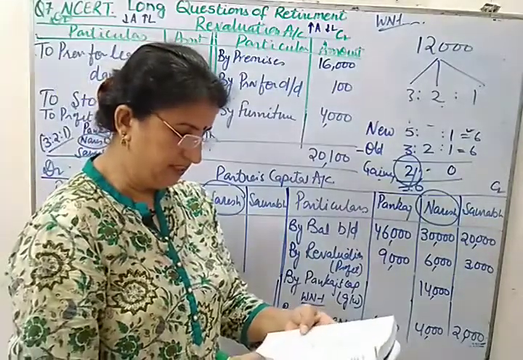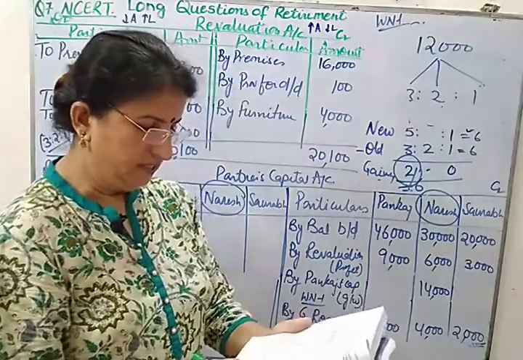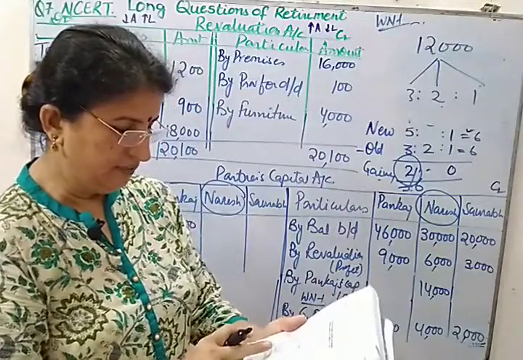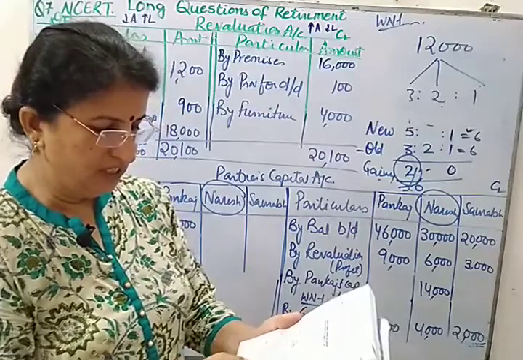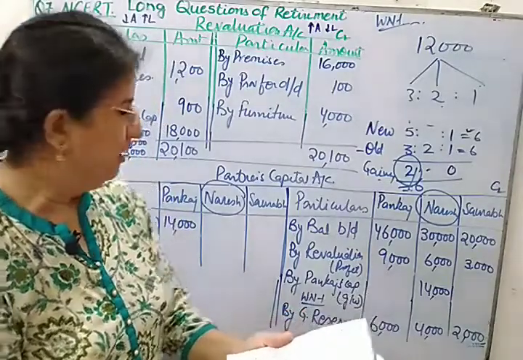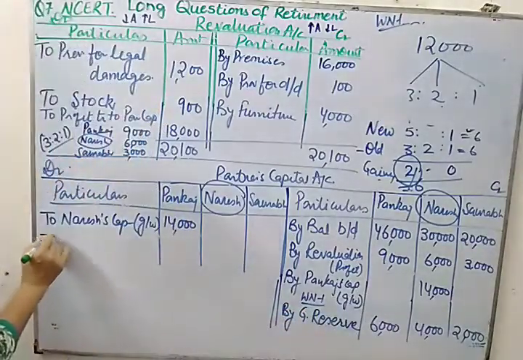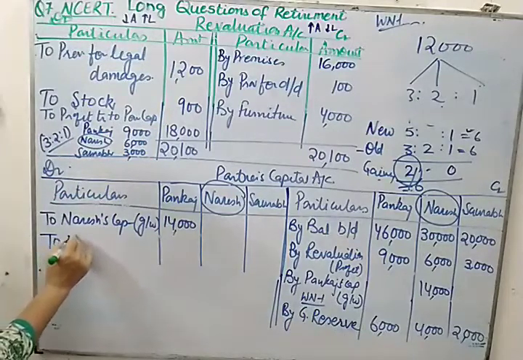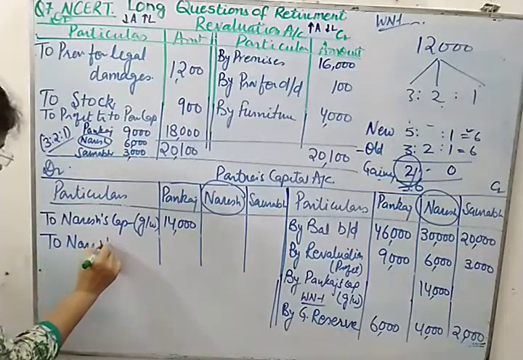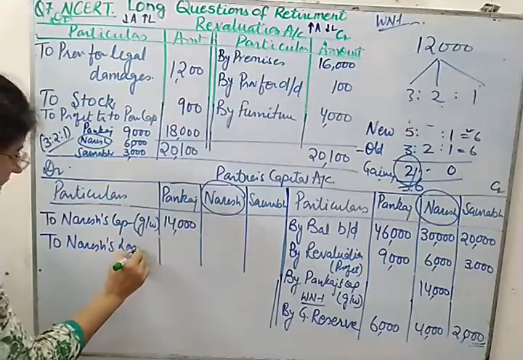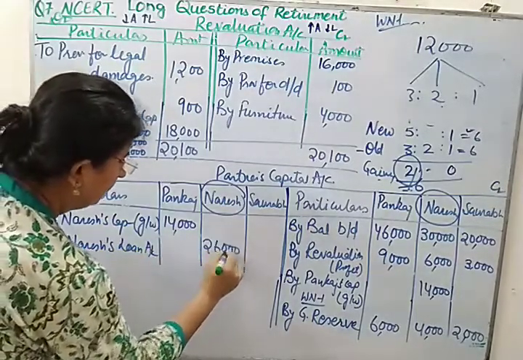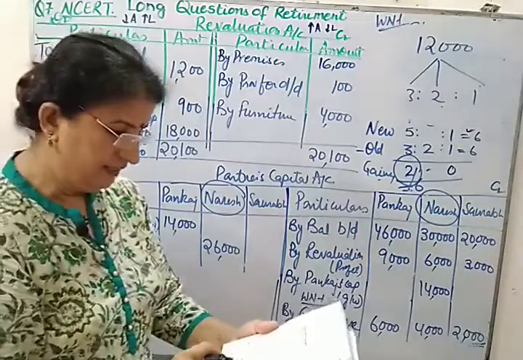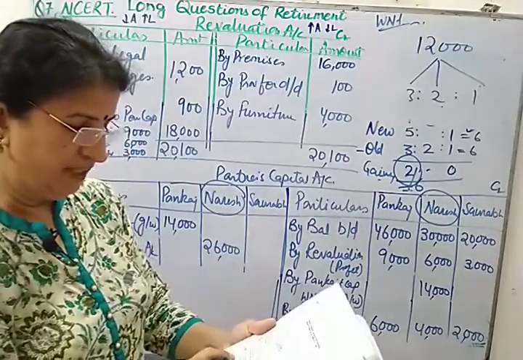Now after that no other adjustment is given to us. And the last adjustment mentioned is that 26,000 from Naresh's capital is to be transferred to his loan account. So we need to transfer 26,000 to Naresh's loan account, and the balance is to be paid through bank.